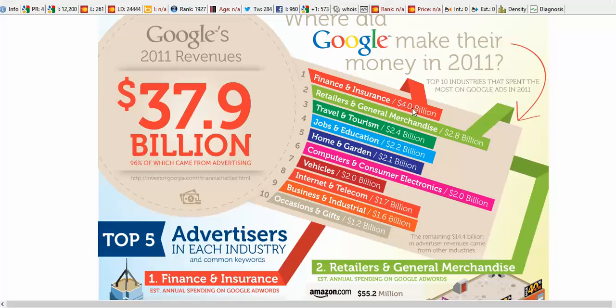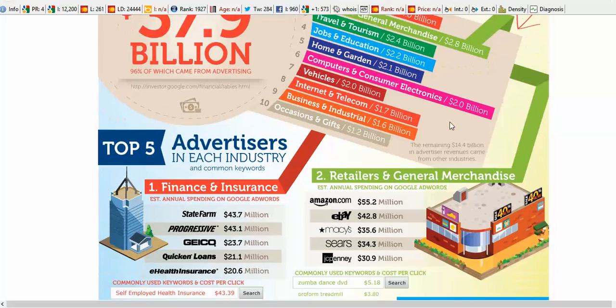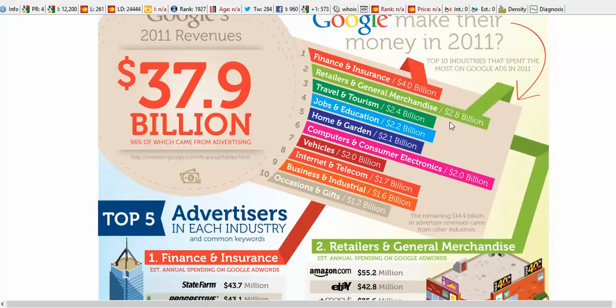Finance and insurance was $4 billion. The most expensive, almost double. Retailers and general merchandise was only 2.8, so it wasn't double, but it was 1.5 times. $4 billion is what the finance and insurance industry spent on pay-per-click advertising.